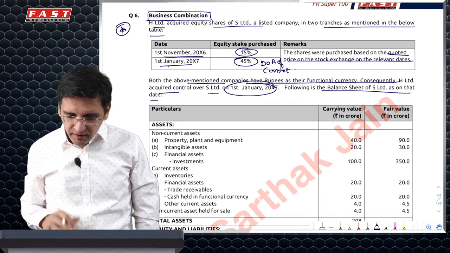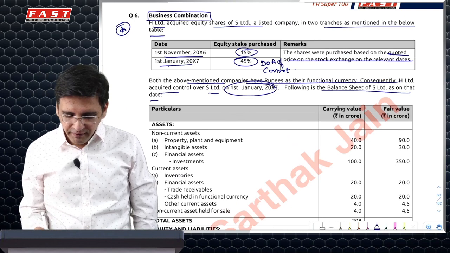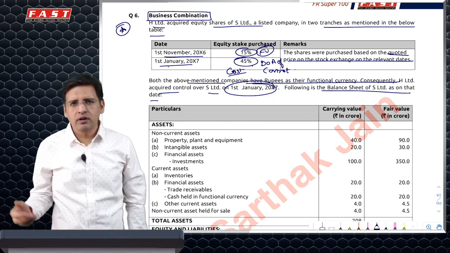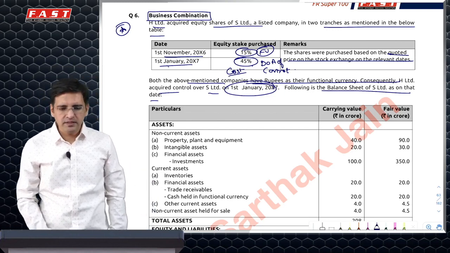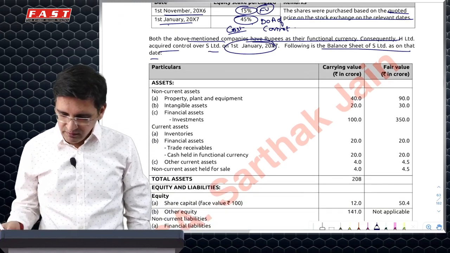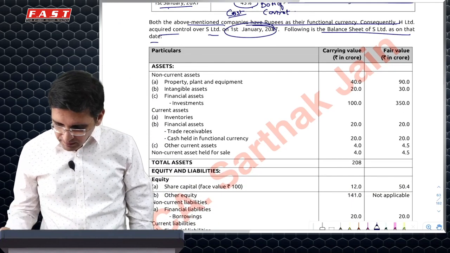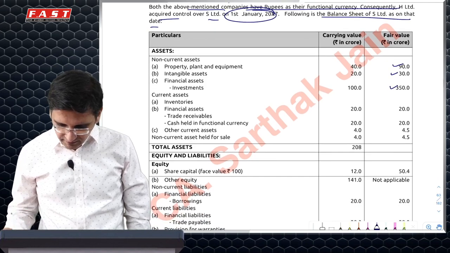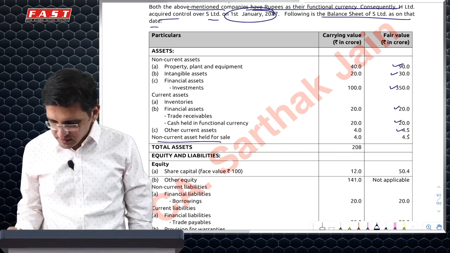So one thing is clear: when you have to calculate goodwill, you will take the fair value of this 15%, 45%, whatever cost you have paid. And NCI at fair value or a proportionate share in net identifiable assets, and compare it with net identifiable assets using the fair values given here. PP fair value would be this, intangible would be this, investment would be this. Inventories would be this, trade receivable would be this, other current asset. Non-current asset held for sale.